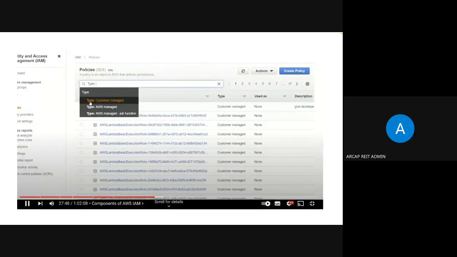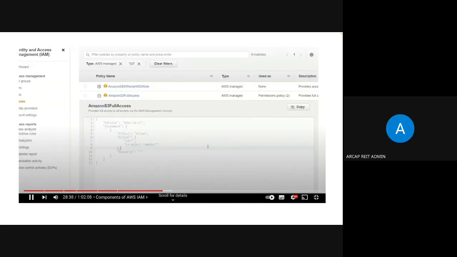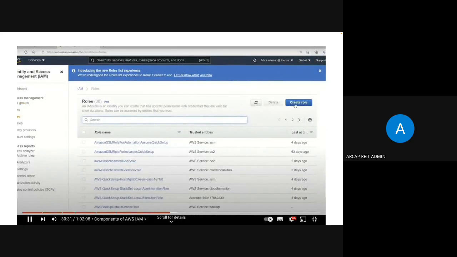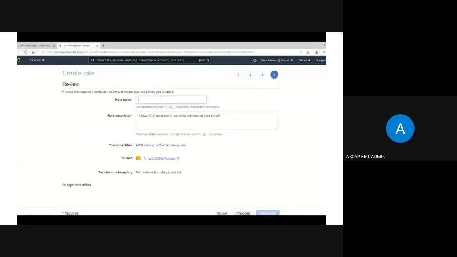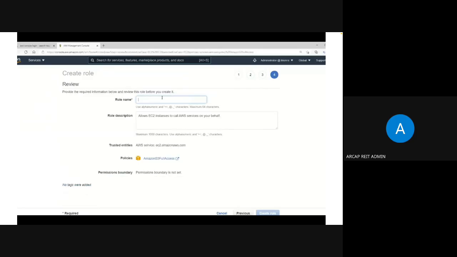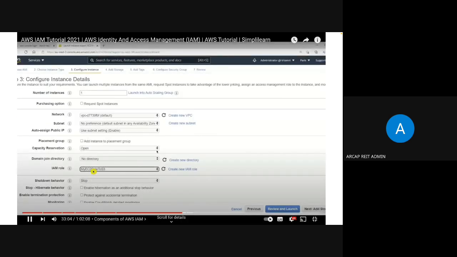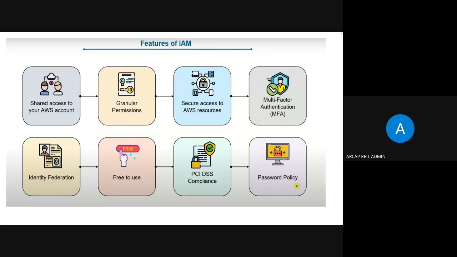Then we have seen some screenshots of how it can be created. It is an example of a policy. Then for the roles, while creating, we have to select the role type and use cases. Then we'll create a role and description, and we'll assign the policy. You can see Amazon S3 access, which we showed previously, that we are attaching to this particular role. And we also discussed how the roles can be assigned to any instances.